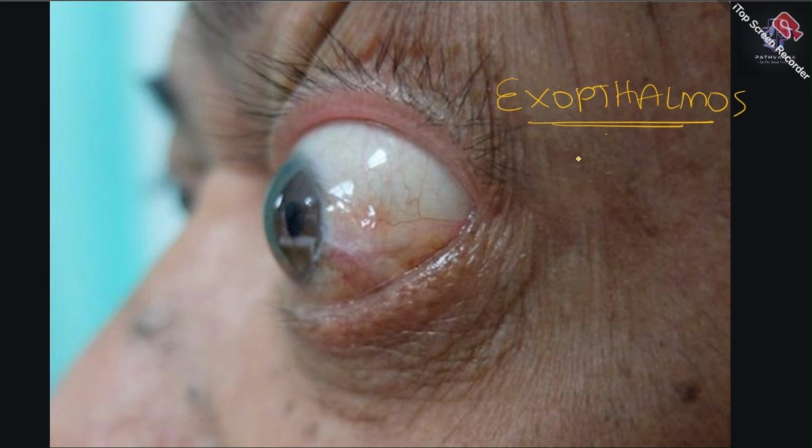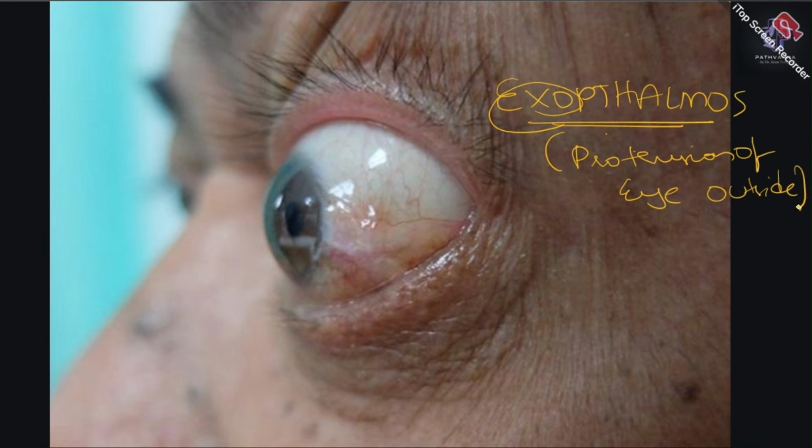Okay, so what do you mean by exophthalmos? It is nothing but protrusion of the eye. Exo means outside, so protrusion of the eye outside. Okay, so what do you mean by outside? Does it mean it is coming or popping out of your eyeball? No. See, usually your eyeball is supposed to be at a level exactly near your line of closure. So remember, let's say this is the palpebral fissure. You can see that this is the line of closure, which means your eyeball is supposed to be beneath this line. So this is what is seen usually in every normal individual.